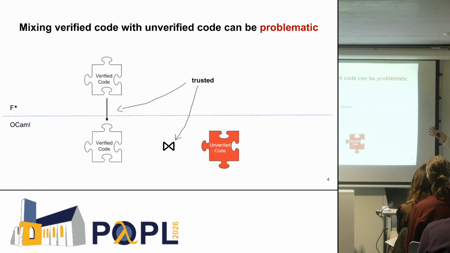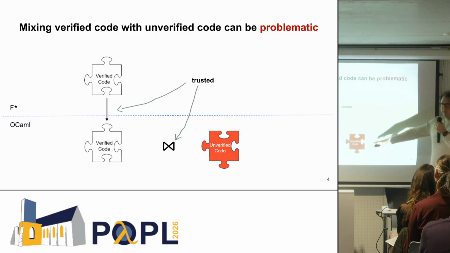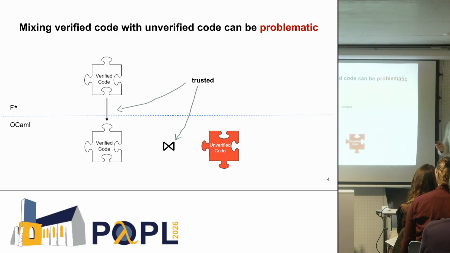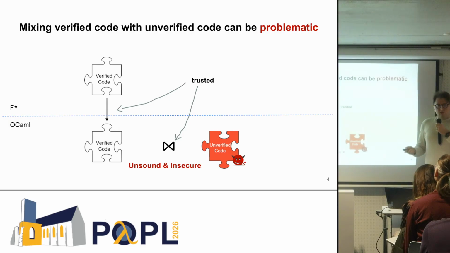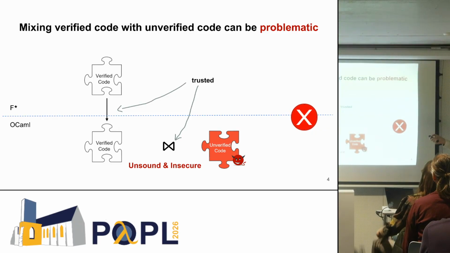Only that there is a problem with this idea of extracting code from F-star. First, the extraction, the compilation is trusted, but then also the linking with the unverified code is trusted. And this is problematic because if the unverified code is buggy or malicious, it can break the internal logical invariants of the verified code. And this will lead to unsoundness and probably security vulnerabilities. So we basically lose the strong guarantees we got by verifying the code.